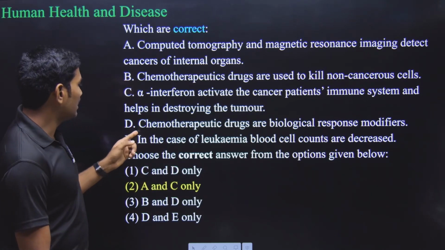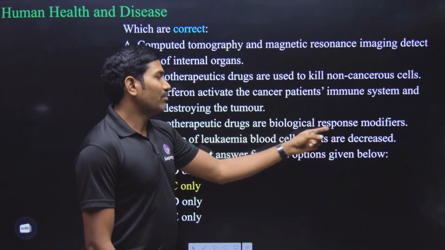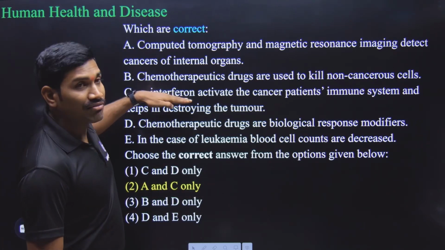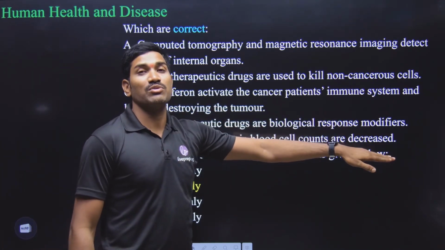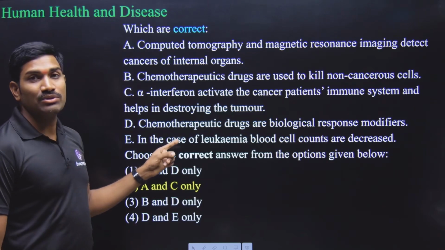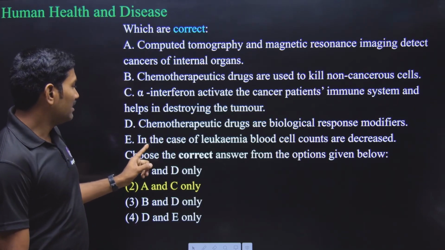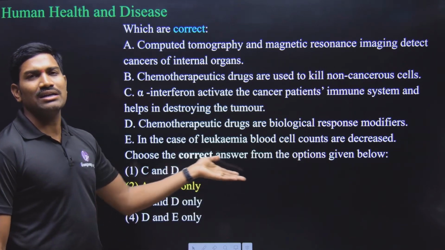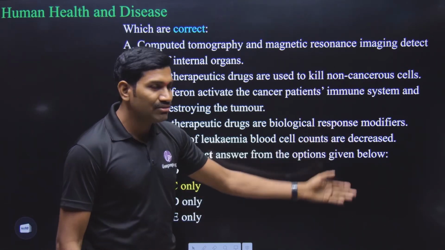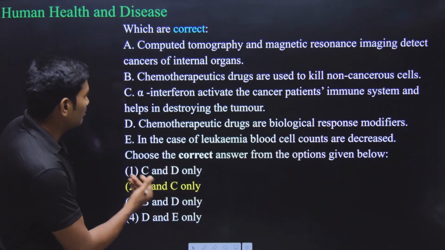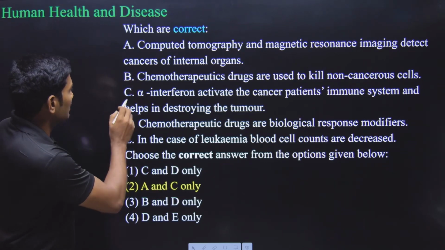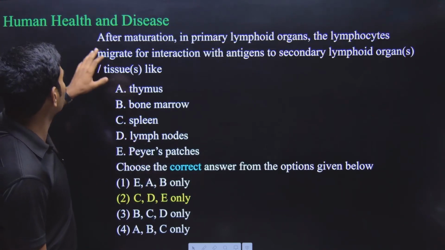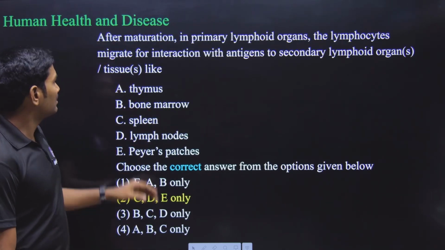B is wrong. Next one, D. Chemotherapeutic drugs are the biological response modifier. No, in NCERT very clearly they give alpha interferons are the biological response modifiers, not the chemotherapeutic drugs. So D is wrong. Next one, E. In the case of leukemia, blood cell count increases or decreases? Leukemia, blood cancer, count will be increased, but here they give decreased. So here they are asking about correct, no? So A is correct and C is correct. That's it. Only two are correct. A and C are correct.